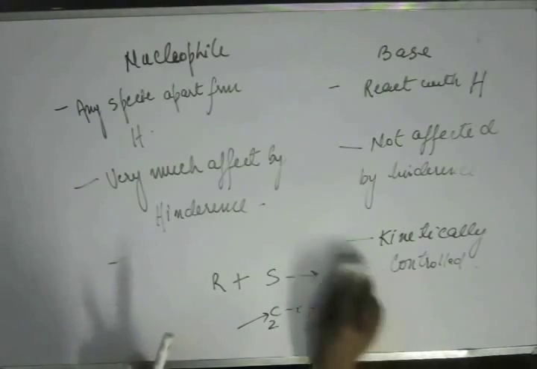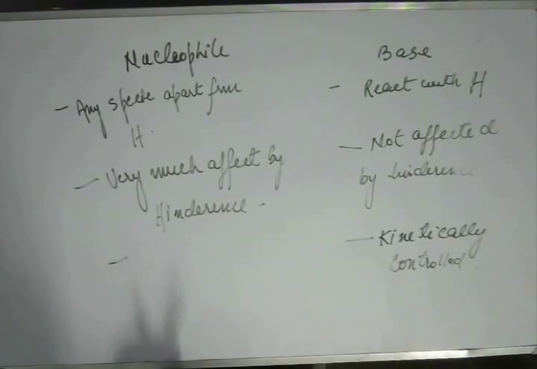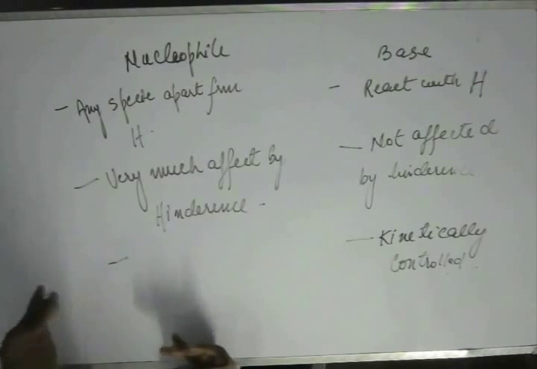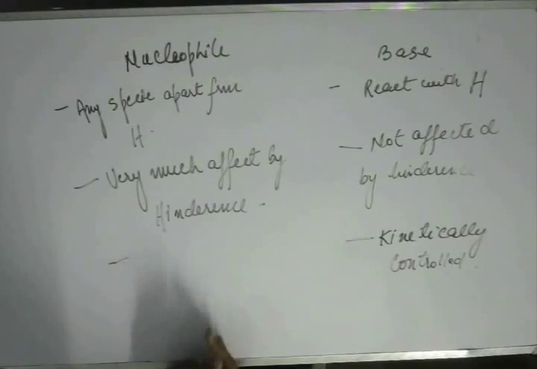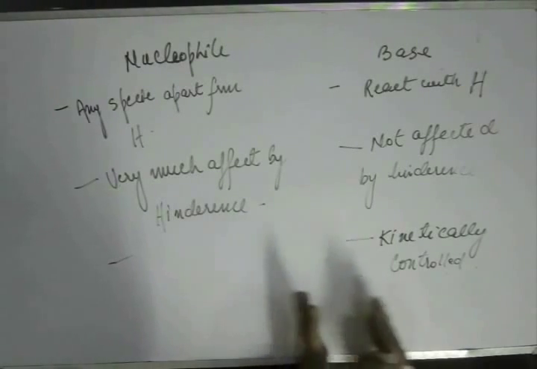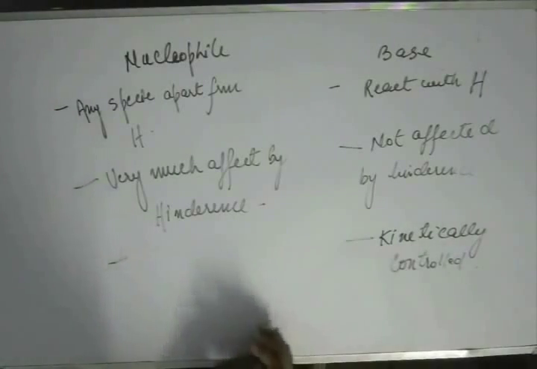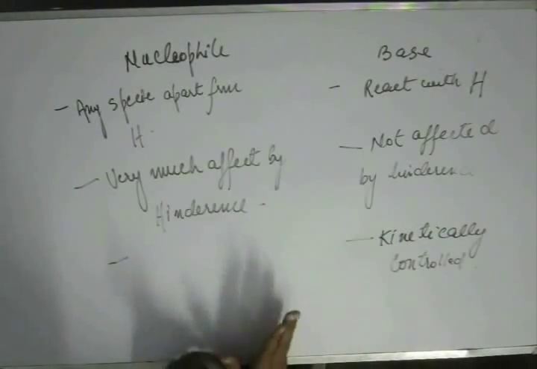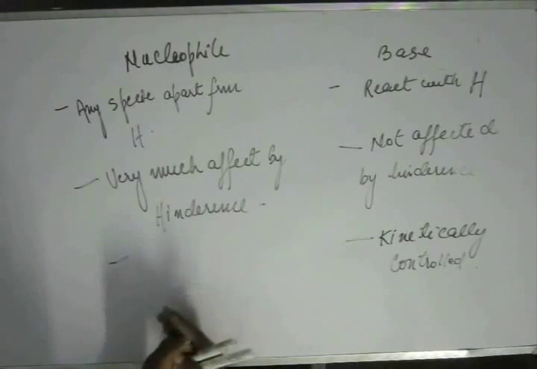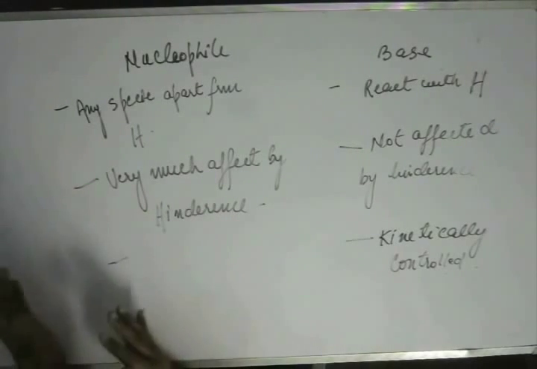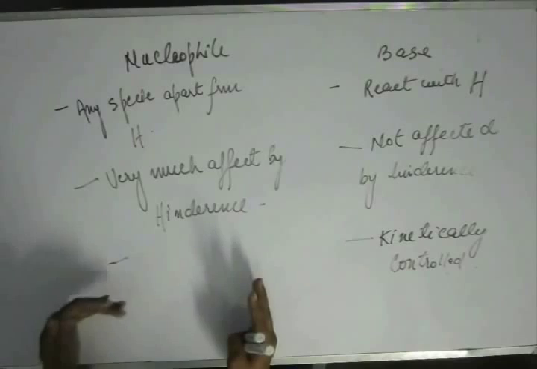Alright, nucleophiles are rather stable. That's why they choose to slowly pour their electron into the antibonding orbital, and gradually electron comes out of the bonding and the leaving group moves out. That's a slow process. Leaving group moving out is a slow process. Abstraction of hydrogen is a fast process. Now you must have a very good feel and sense of this. Nucleophile is going for reaction slowly.